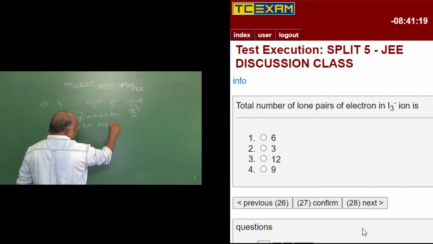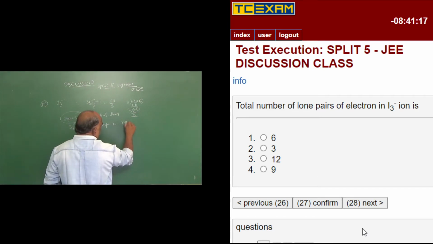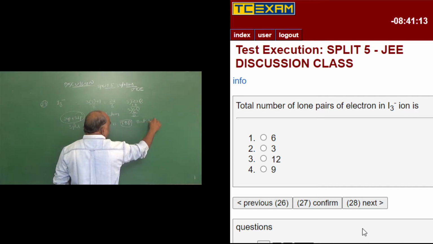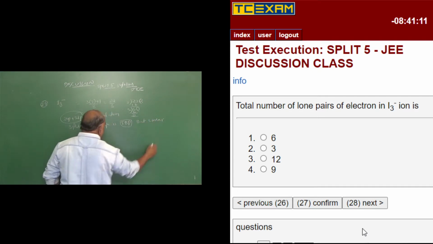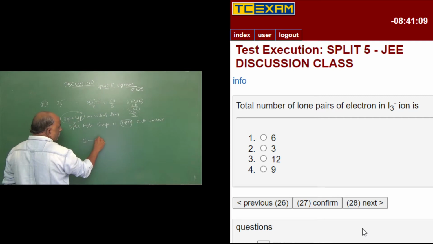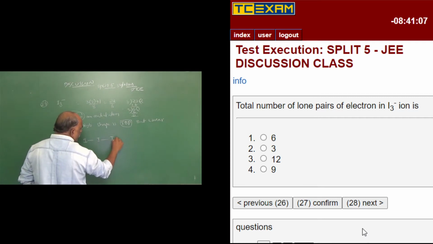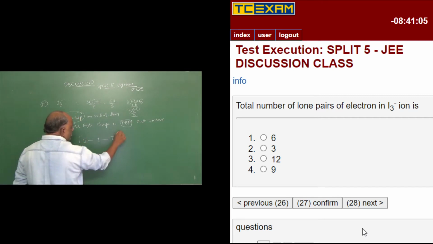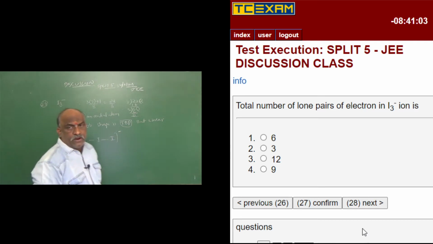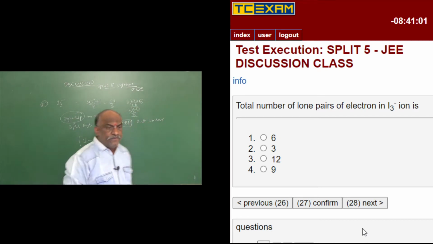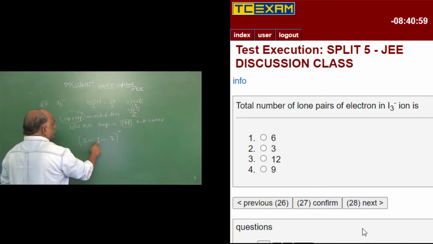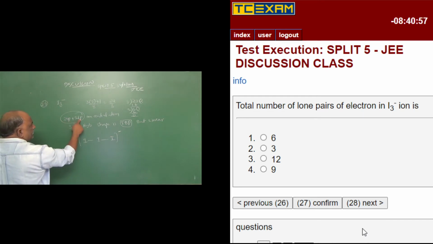Shape is trigonal bipyramidal, but linear. We should write I bond, I bond, I minus, and here the central atom. Central atom has 2 bond pairs and 3 lone pairs.